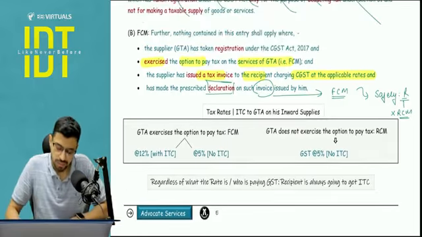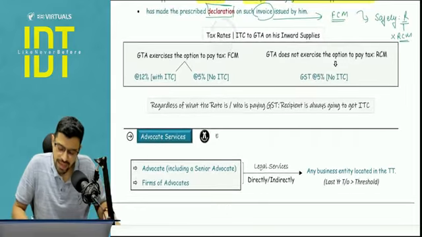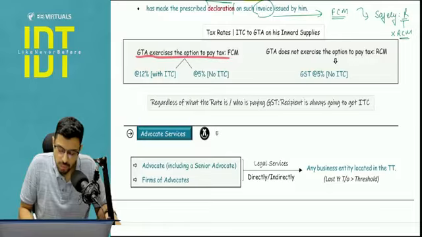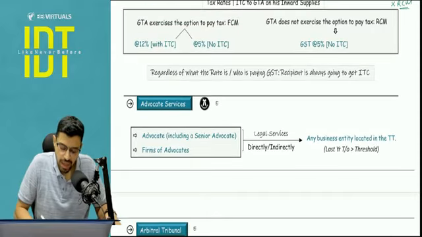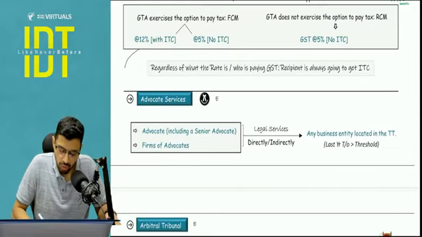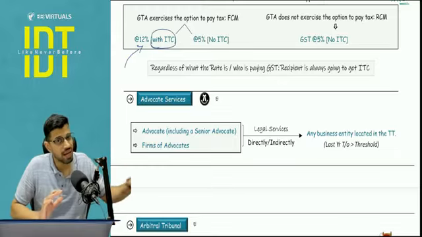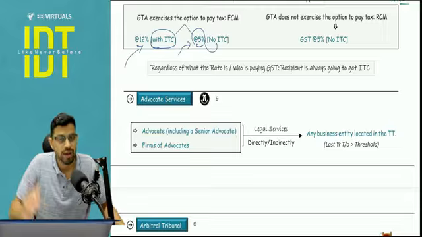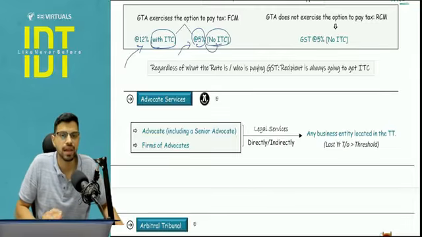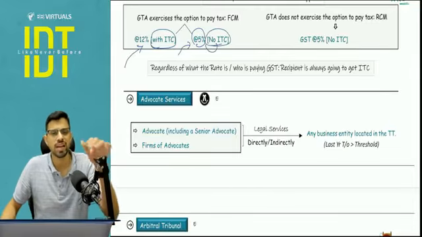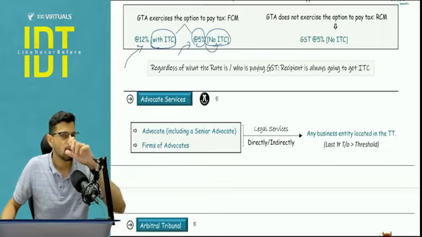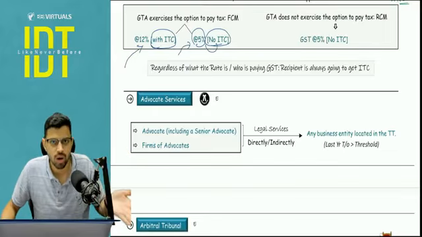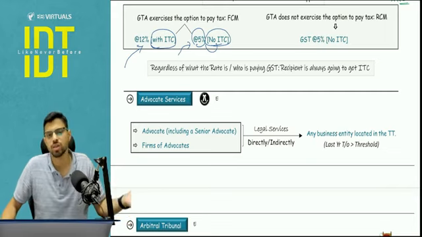Okay, now please pay attention here. Tax rates and what is the ITC related aspect for the supplier. If GTA is exercising the option to pay tax under the forward charge mechanism, he has two particular options. He can go for 12%. In that case, he will receive whatever ITC he wants with respect to inward supplies. And if he wants to go for 5% to ensure that his cost is low, then there will be no ITC whatsoever. Now you may be wondering, sir, why this kind of an option exists with respect to this GTA. Understand that for a GTA, the major supply is petrol and petroleum products, which is currently outside the scope of GST.